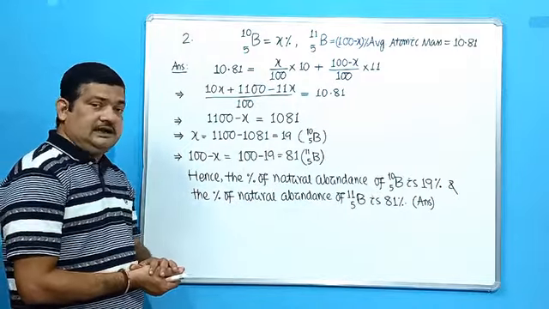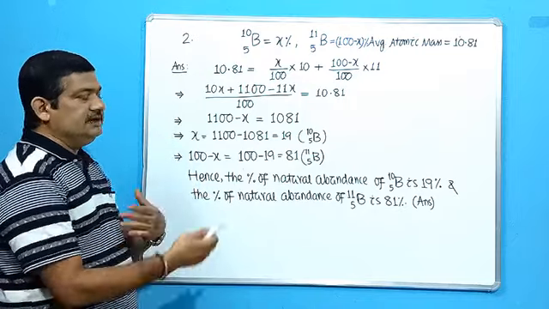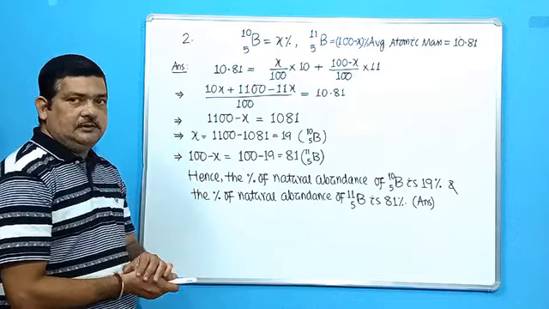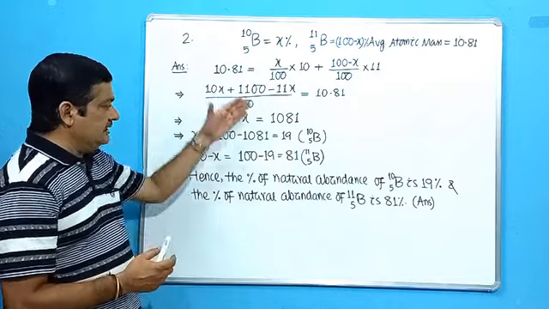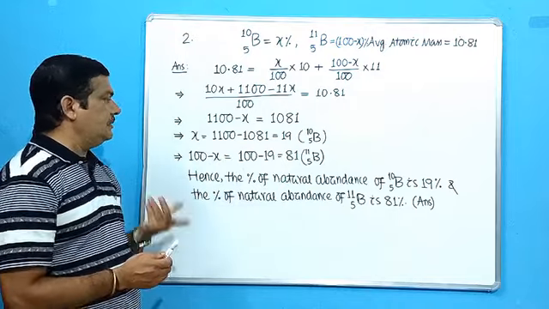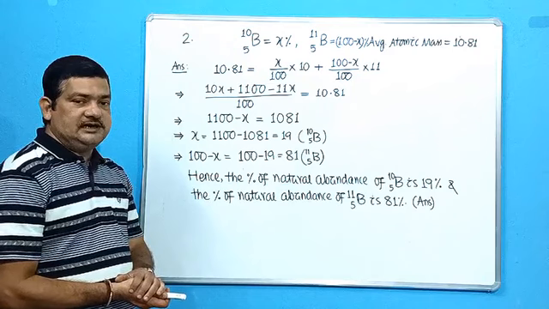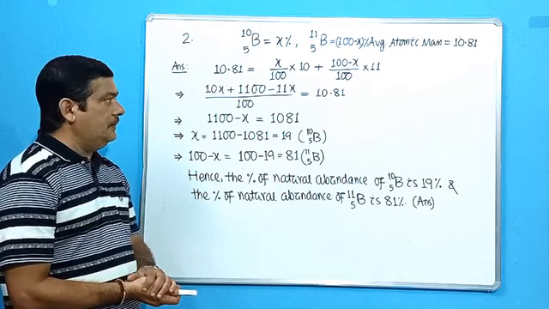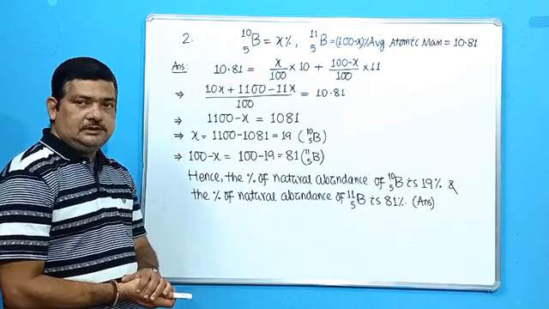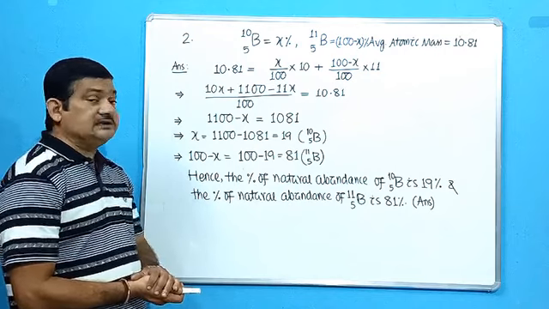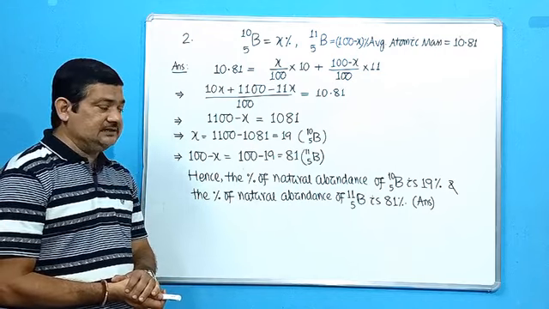Thank you very much. Simply this type of question: you take one as x, the other one will be 100 minus x. Then you find out the value of x and 100 minus x. They will give you the percentage of natural abundance of these two isotopes. Okay, so this is the answer of the assignments given to you in the last class.